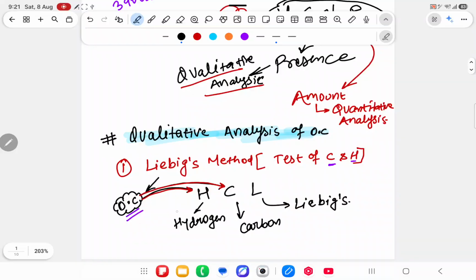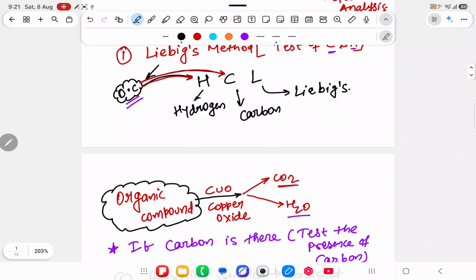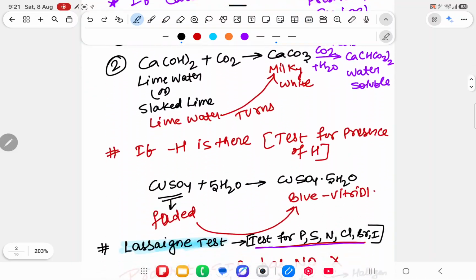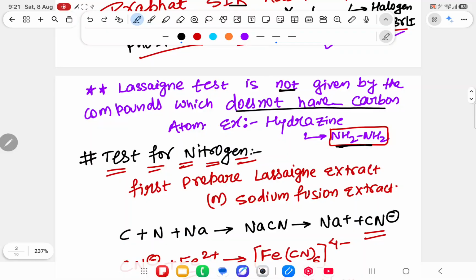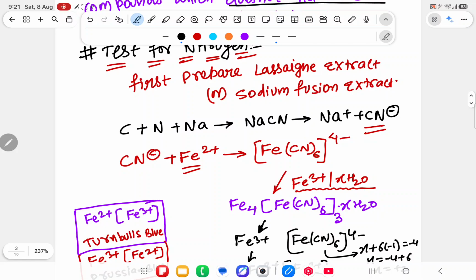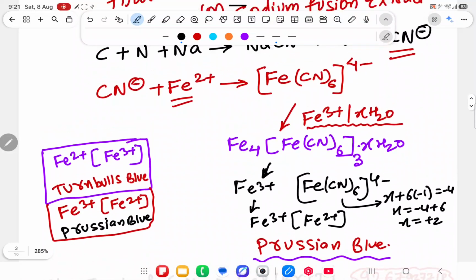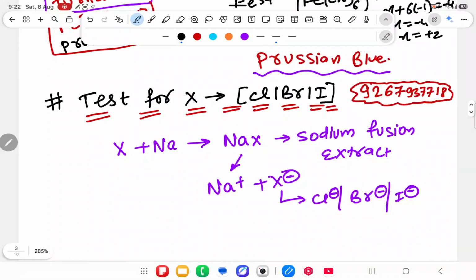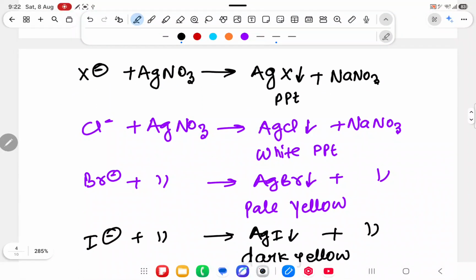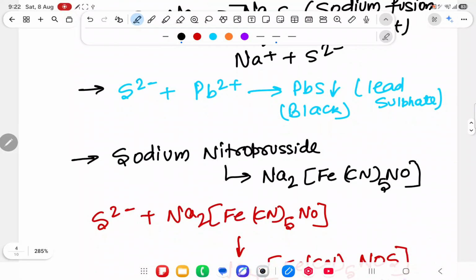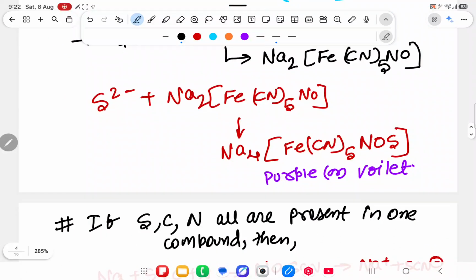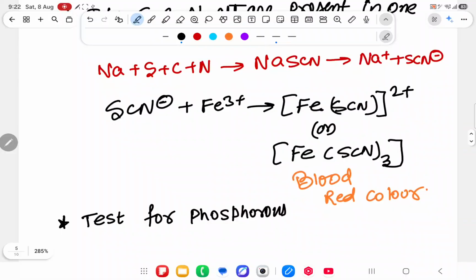First, the Liebig test: organic compound reacts with copper oxide, carbon dioxide and water come out. Carbon dioxide reacts with lime water and gives milky white. Water reacts with CuSO4, giving blue color. Then the Lassaigne test. First, without carbon, NH2 will not do the Lassaigne test. You first make sodium fusion extract for nitrogen, NaCN. CN minus will give Prussian blue color. For chlorine, AgCl will give white precipitate, pale yellow and dark yellow color. For sulfur, either black color with lead, or purple, or blood red color will come. Their formulas also you have to learn.